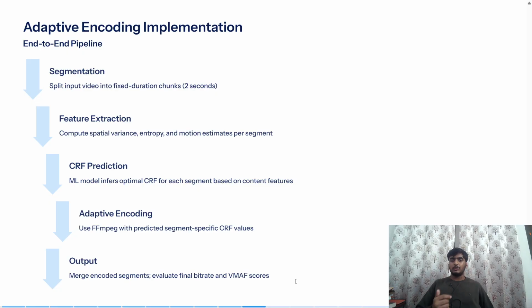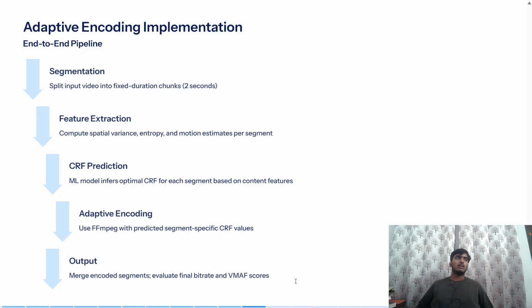You have a video, you divide it into chunks, or when you are streaming a video, the video is sent in chunks, right? For those chunks, the features of the segments are extracted, and then based on the CRF prediction, the segments of the video are encoded. This is adaptive encoding using FFmpeg.